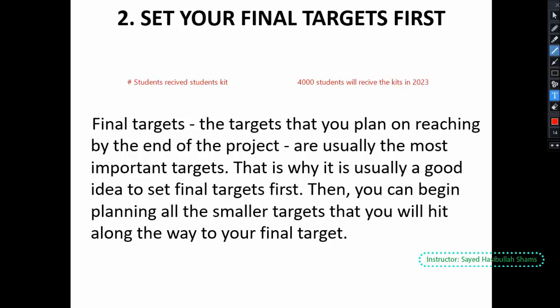We have said here that 4,000 students overall will receive the kits in 2023. So here we have specified that the target will be in 2023, and it means that we will set the final target first.